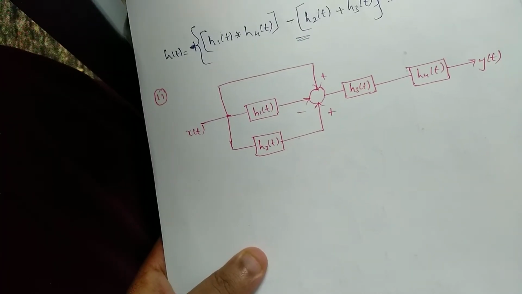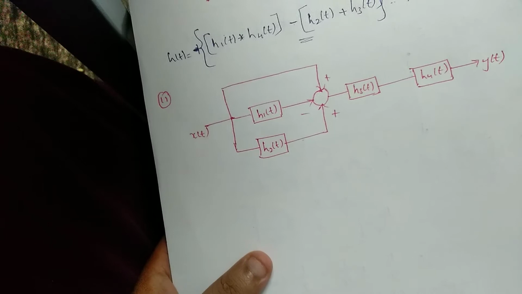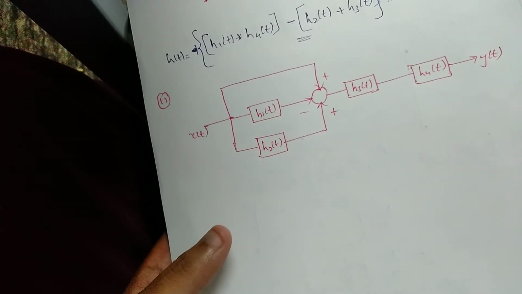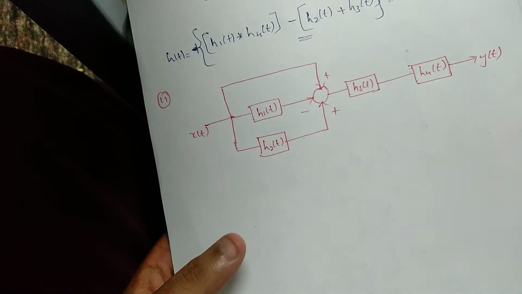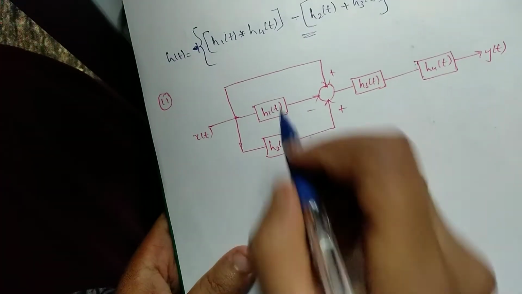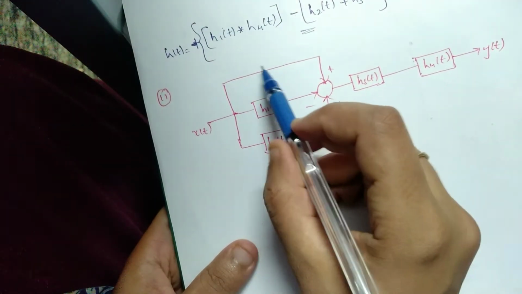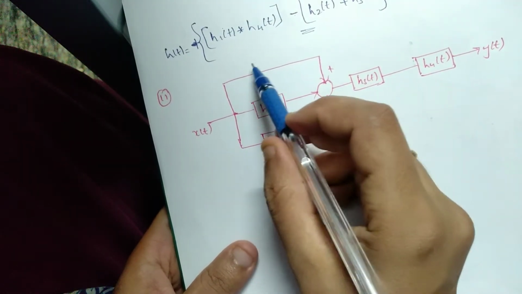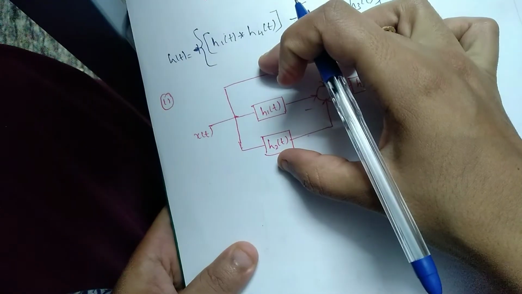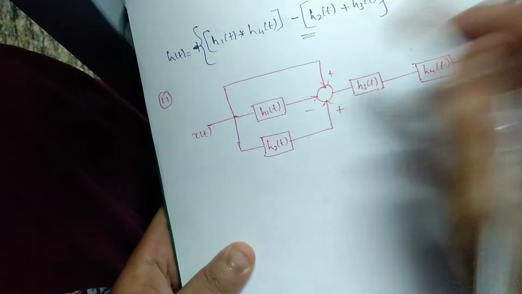So this is the next problem. We need to find the overall impulse response, that is h of t. Since here this is 1, no block is there, so we can take it as delta of t. So these three are connected in parallel. I am taking whatever the symbol is there.